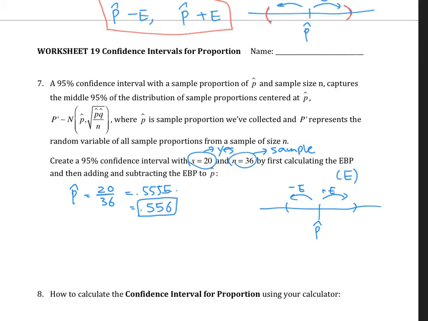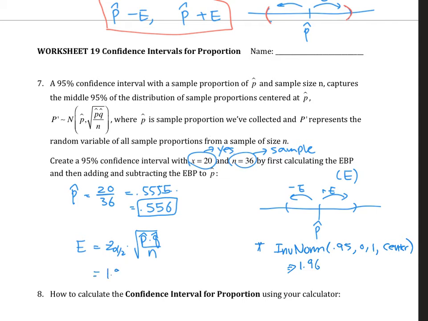But now the next step is to find the margin of error E. Again, the formula is z alpha over 2 times radical P hat Q hat over n. So let's do a little side note here. To find the z alpha over 2, they said it was 95%, so we're going to do inv norm of 0.0501 in the center. Just like what we did before, you get negative 1.96 and positive 1.96. I'll take the positive part.